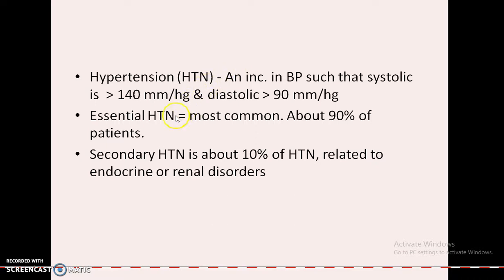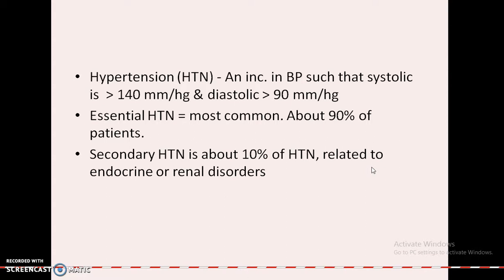Essential hypertension is the most common, and 90% of the population affected with hypertension is considered to be in the category of essential hypertension. Secondary hypertension accounts for only 10% of hypertension cases and is related to either endocrine or renal disorders.